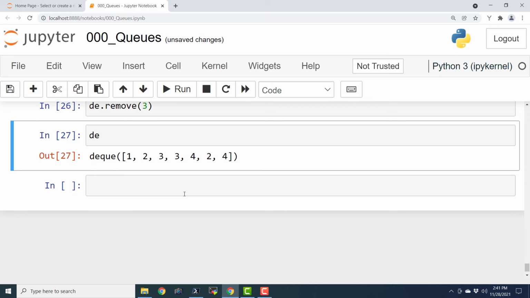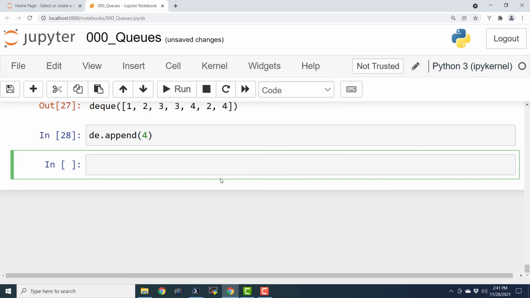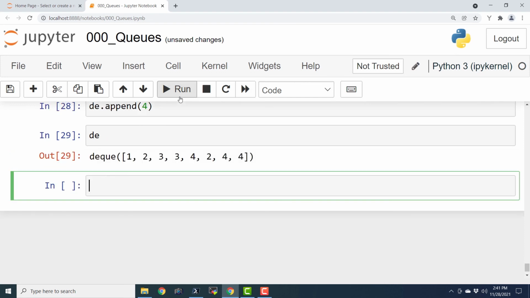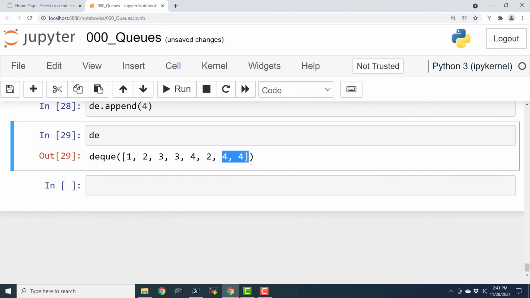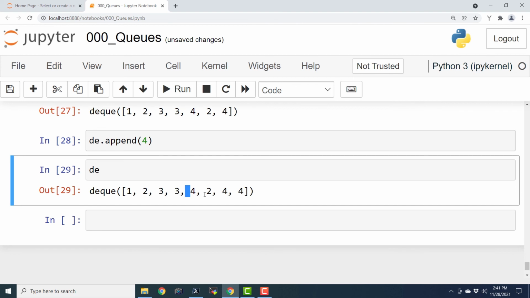Now let us see a few more functions associated with deque. I can append an item like this. We have already seen how to append. So let us see the contents of de. So we have now 2 occurrences of 4 in the end. So in total there are 3 occurrences of 4, and out of those 2 occurrences are in the end.